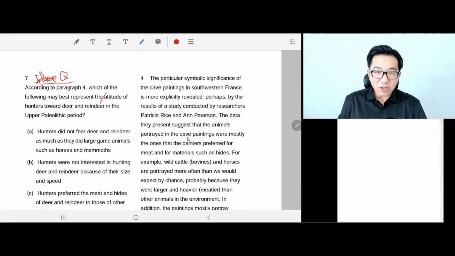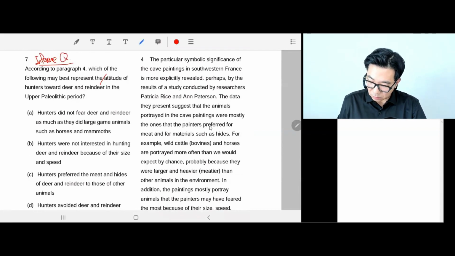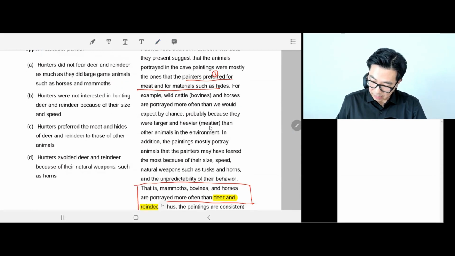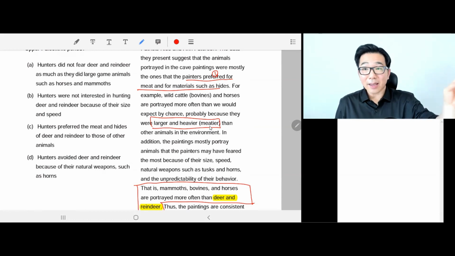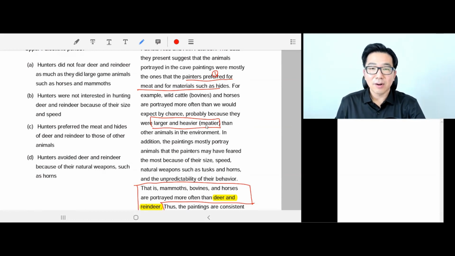So yeah, I could read from the top and comprehend, because I've done it already in the previous question, so let me be real quick. The data they present suggests that they drew these large animals because they wanted their meat and skin. Because they were big and large, they could get a lot of meat out of it, right? Remember the previous question? Please go back and watch the previous question if you cannot remember already.